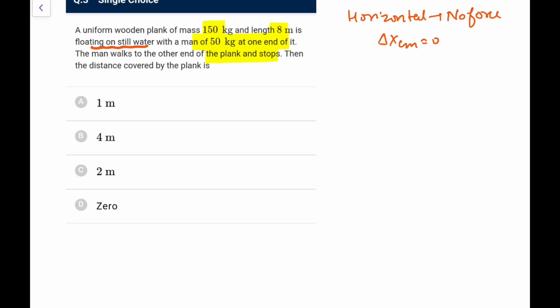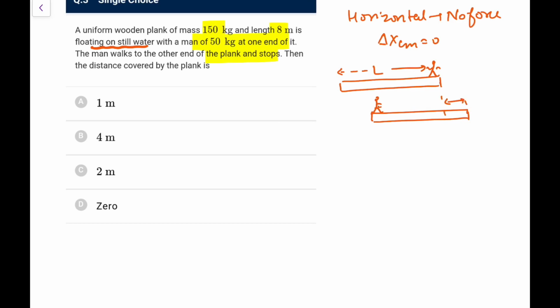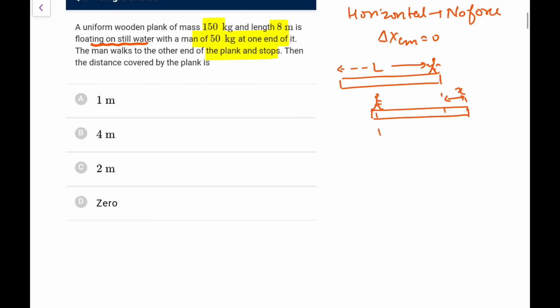So what I can make out here, let's say this was the position of the plank initially and this was the man here. Now the man, when he comes here, let's say he travels this distance L with respect to the plank, so the plank will definitely shift backwards to keep the cm there and the man would be here. So let's say the plank shifts by distance x. The effective displacement of the man with respect to the ground would be L minus x.